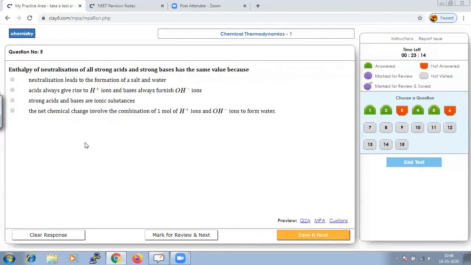Next. The next question is that the enthalpy of neutralization of strong acid and strong base has the same value.